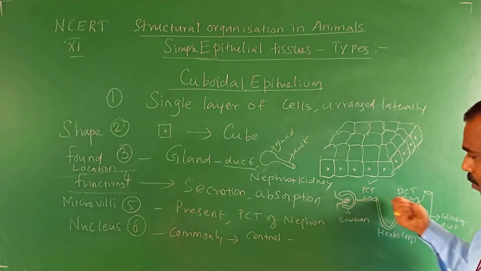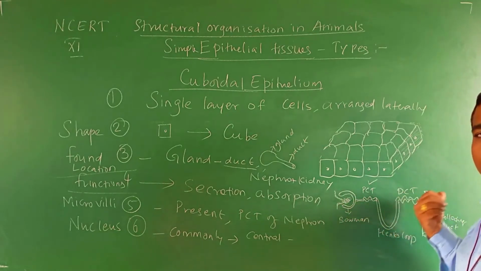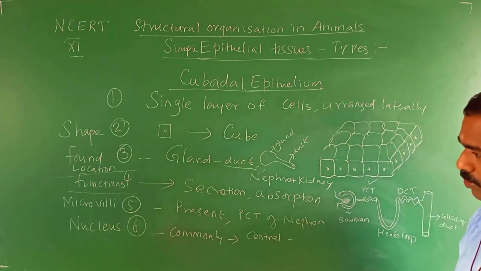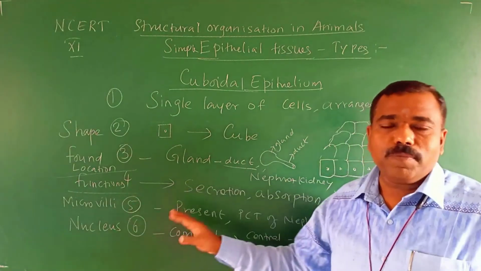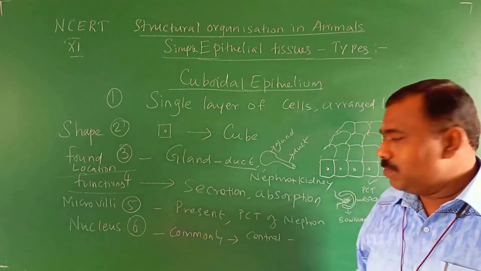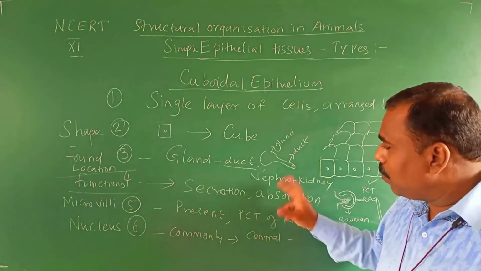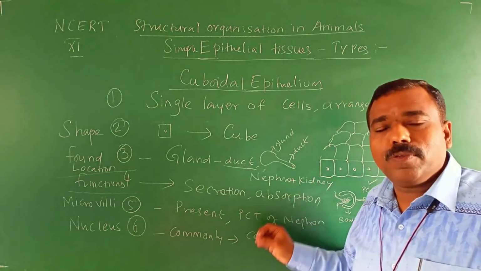So the nephron removes the waste material and sends the pure blood out. Whether microvilli are present or not? Yes, microvilli are present, only in the PCT of the nephron, the proximal convoluted tubule.